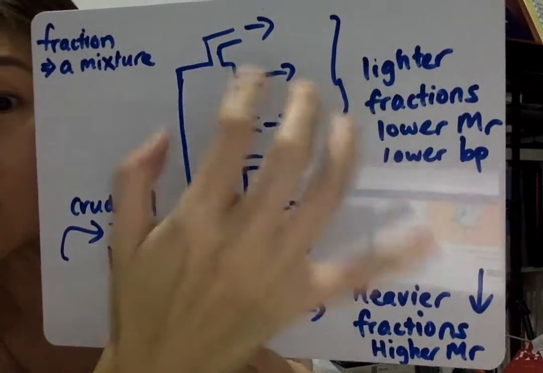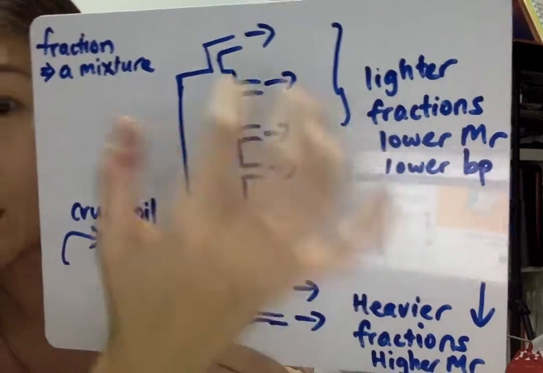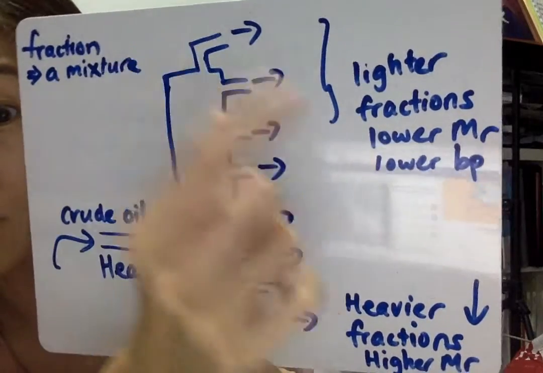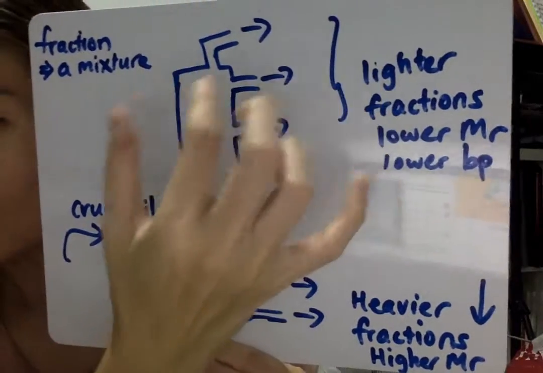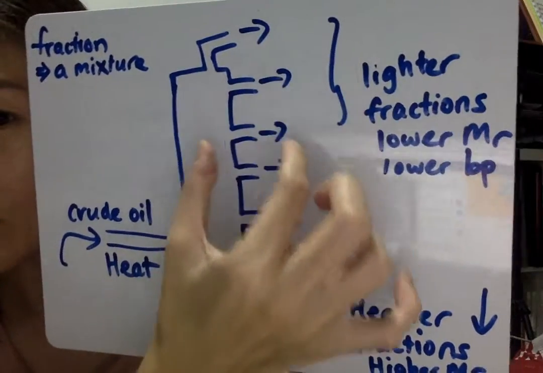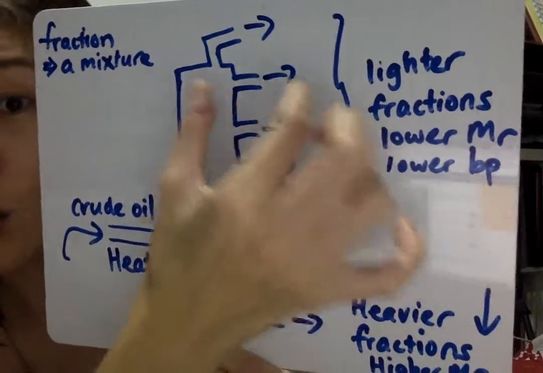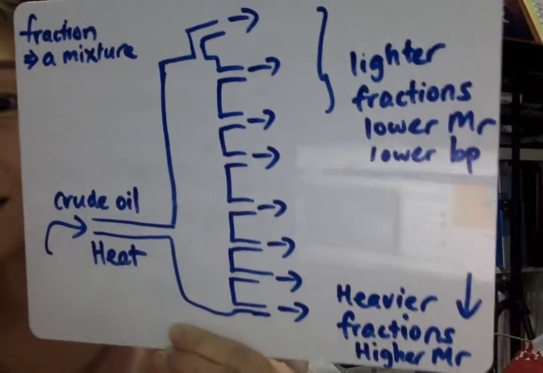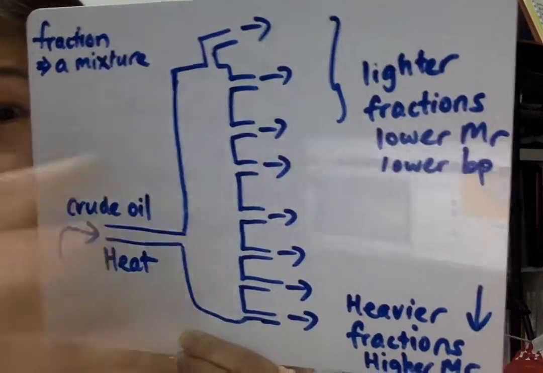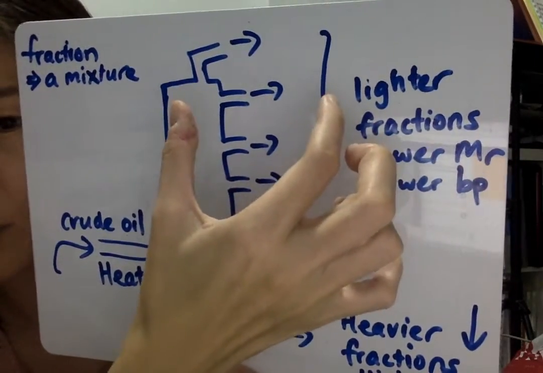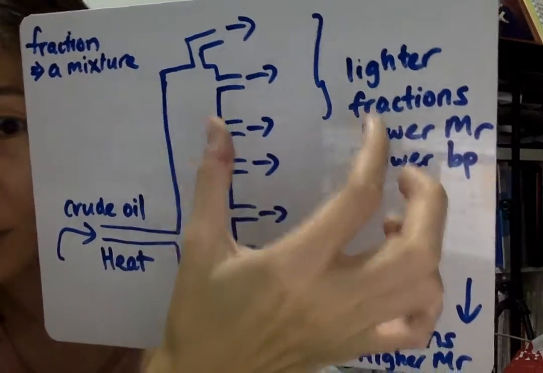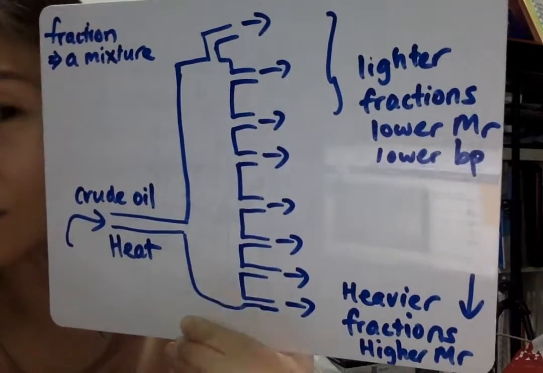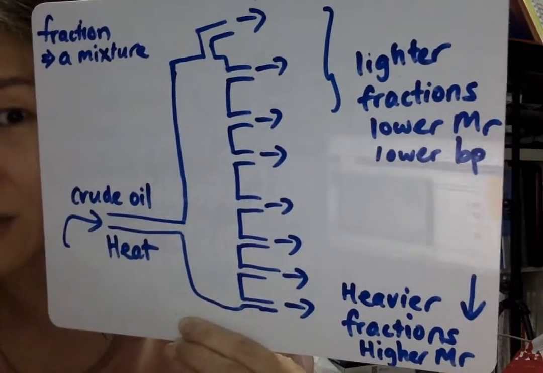If it were a compound, then it would have a fixed boiling point. At each level, it's a mixture of compounds that is collected, and this mixture boils within a certain range of boiling points, so it is not a pure substance. That is why the red statement is not correct.